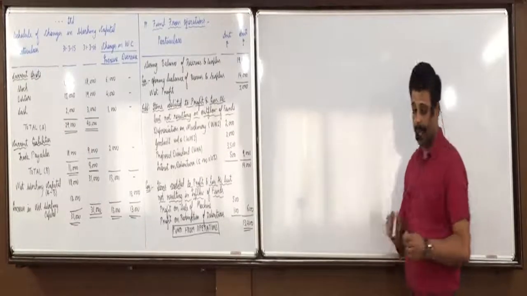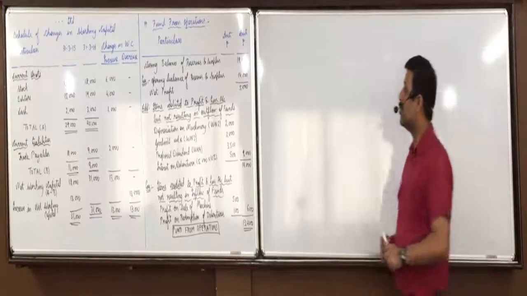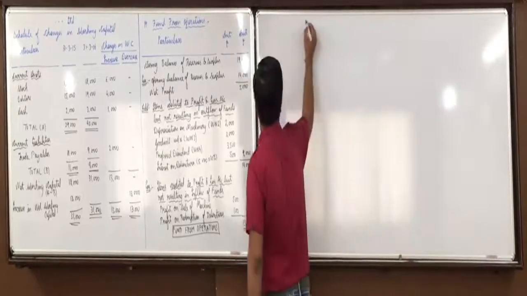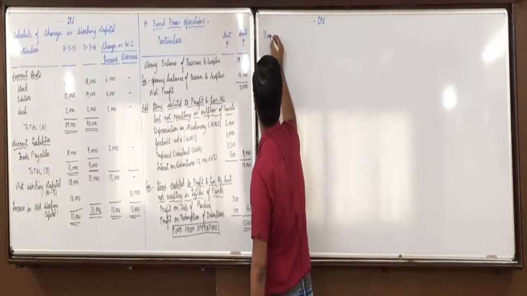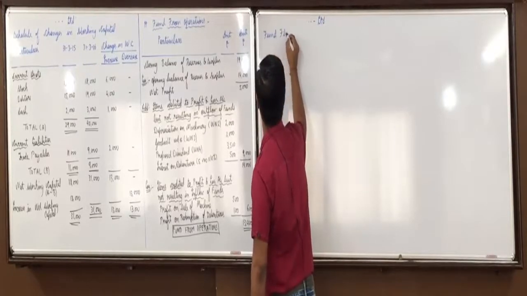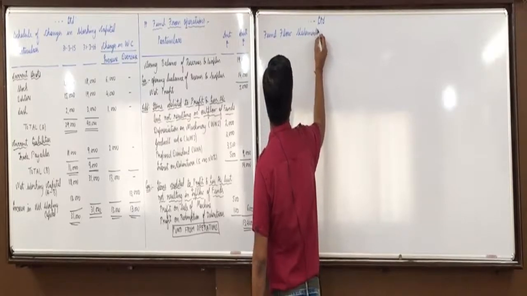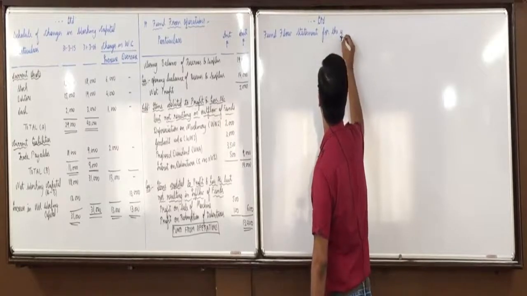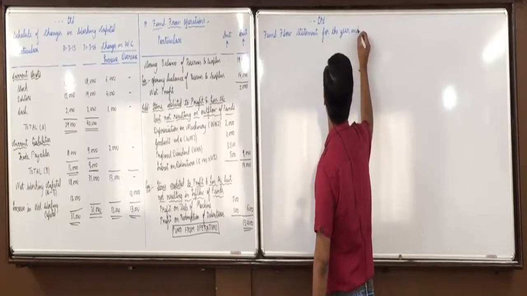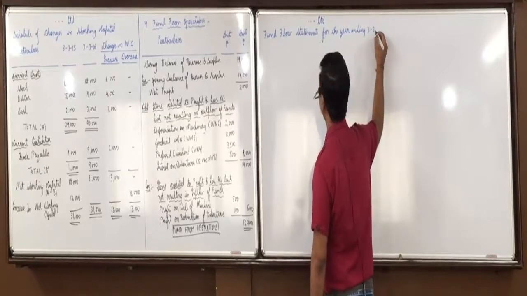Any confusions? Now we will make the main fund flow statement. Limited fund flow statement for the year ending 31/3/16.